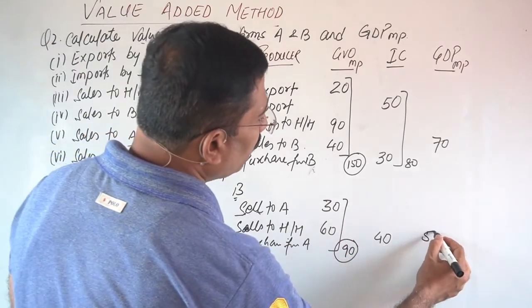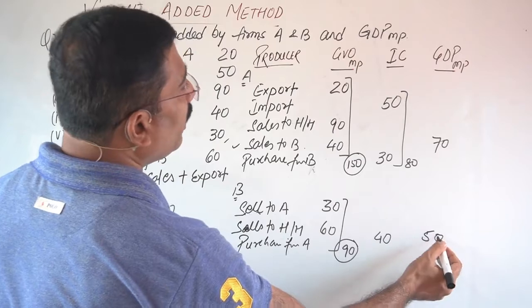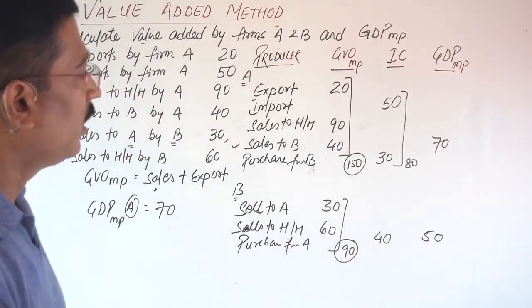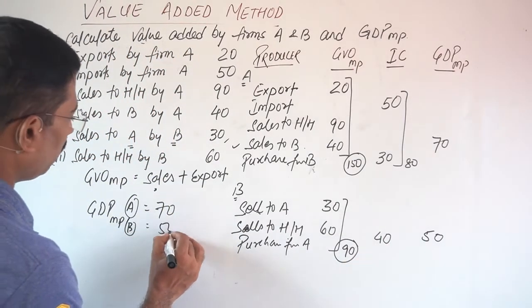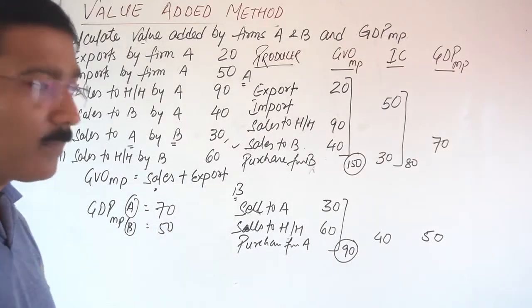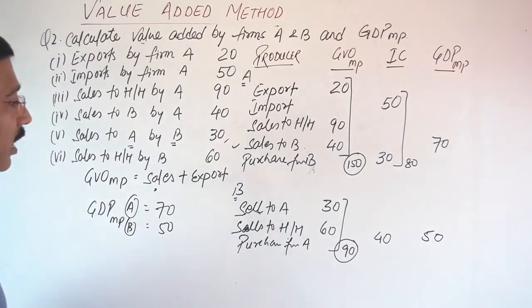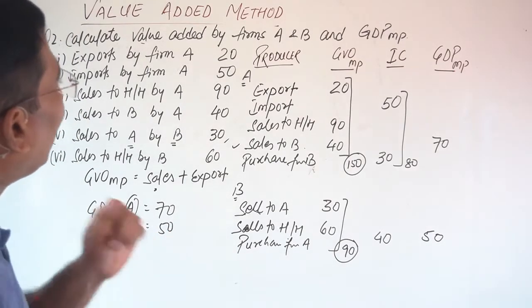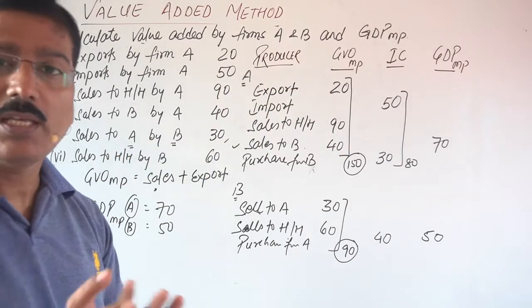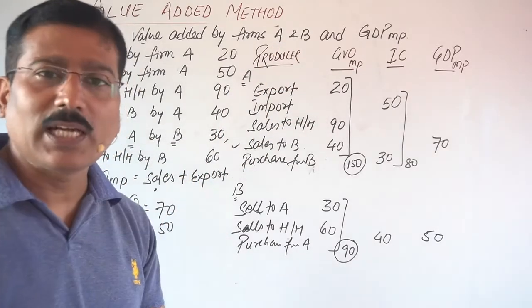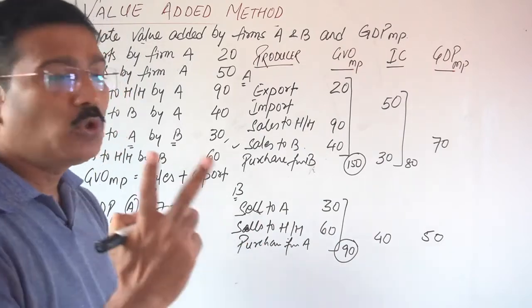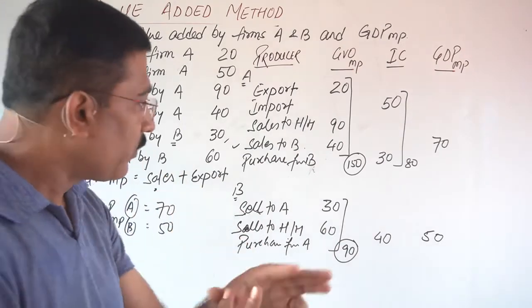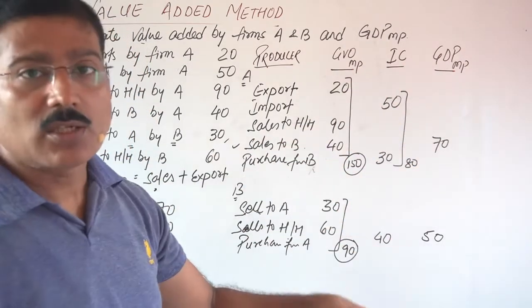So what will be the GDP MP of B? It will be 50. Very clear. Now the next thing is, here we have calculated the value added of A and B. Only in this question we assume that in our entire country only two producers are there, A and B, and actually the figures are in crores.